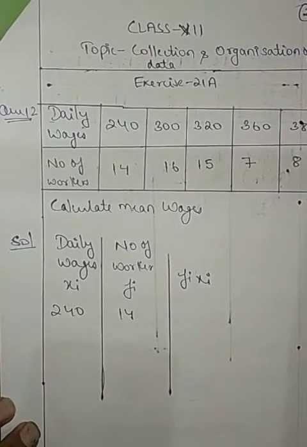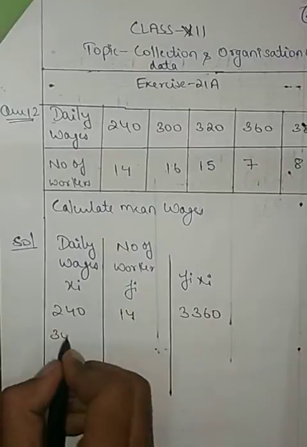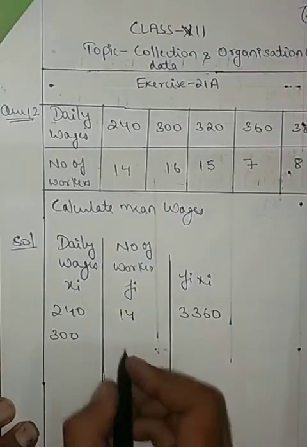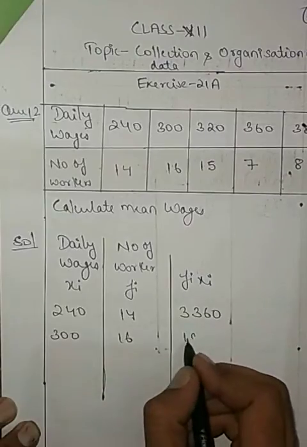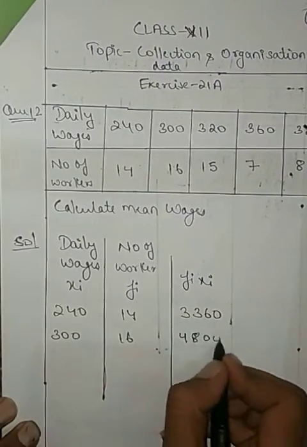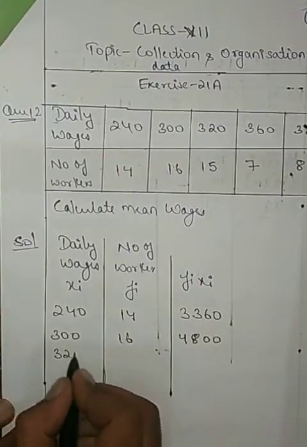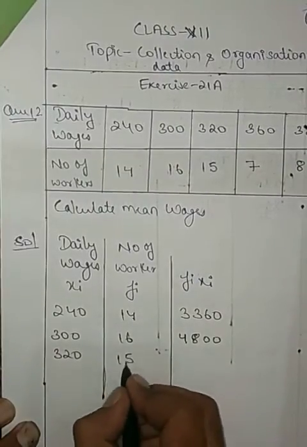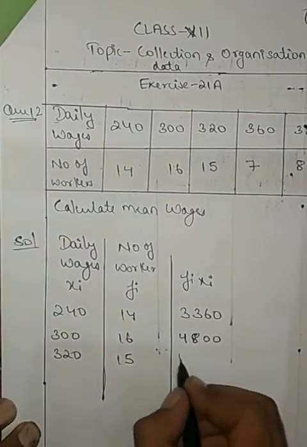Calculate Fi Xi, gives you 3360. 300 wages, how many workers? 16 workers, gives you 4800. Next is 320. How many? 15. Calculate 320 into 15, gives you again 4800.